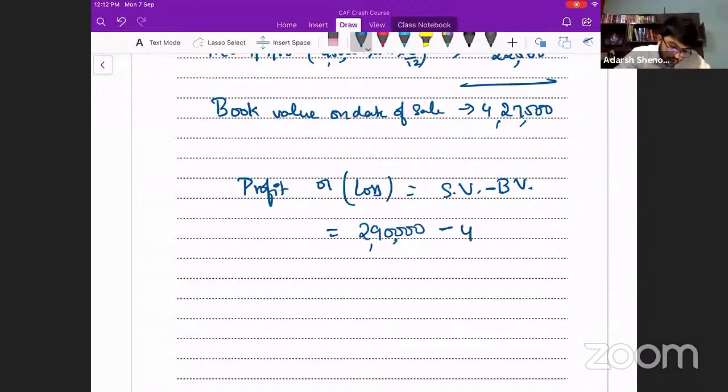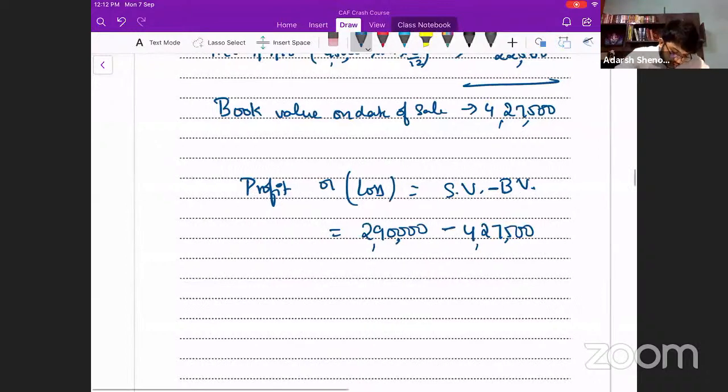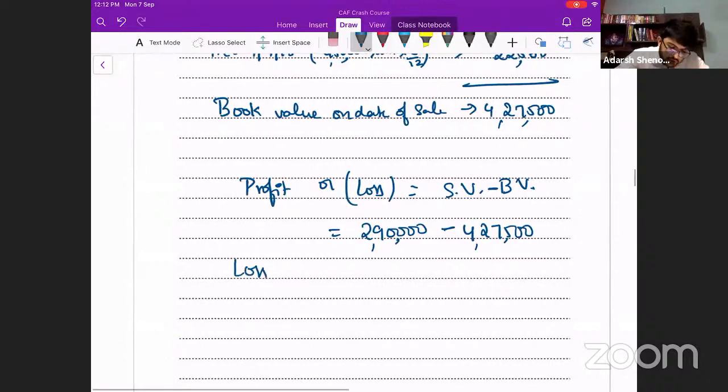What is the book value of the asset? We just calculated it, 4,27,500. So it is a loss because the answer is in negative. So we will get it as a loss, 1,37,500. Everyone comfortable or not? Comfortable with this?